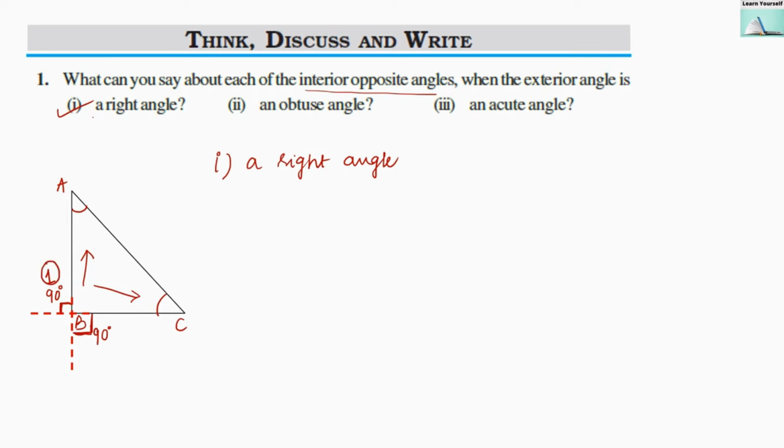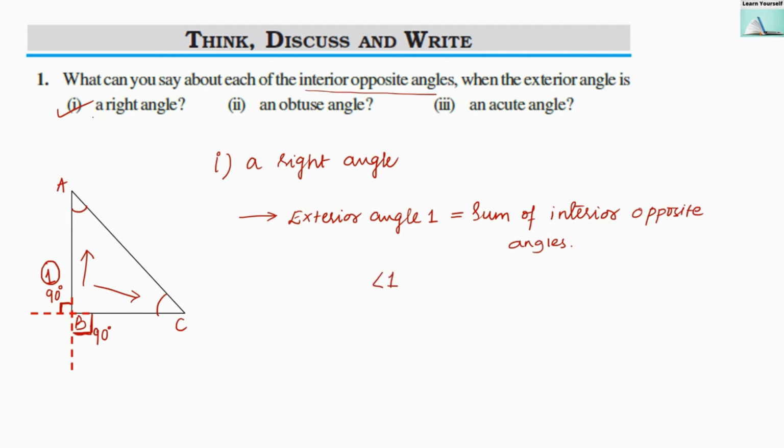Exterior angle 1 equals the sum of the interior opposite angles. So if angle 1's measure is 90 degrees, then it will be equal to angle A plus angle C.